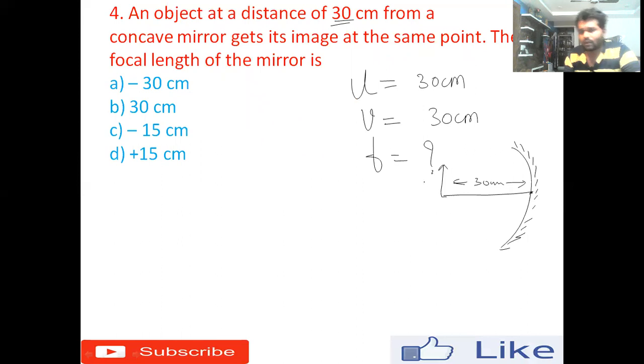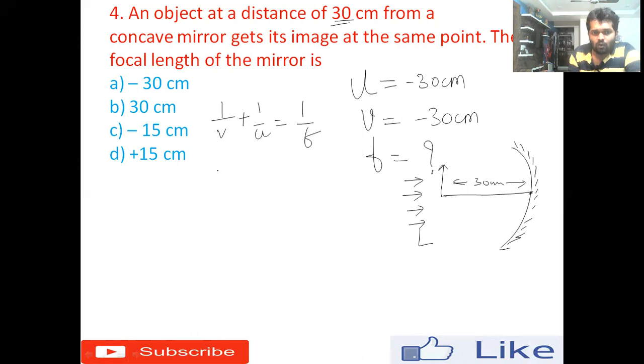Remember, light always comes from the left side of the mirror or lens, whatever it may be. So whenever you are measuring opposite to the direction of the incident light, we have to take the distances as negative. The mirror formula is 1 by V plus 1 divided by U equals 1 divided by F.